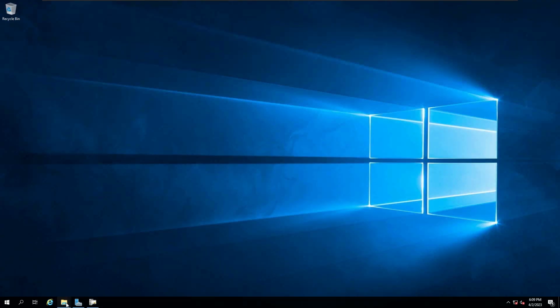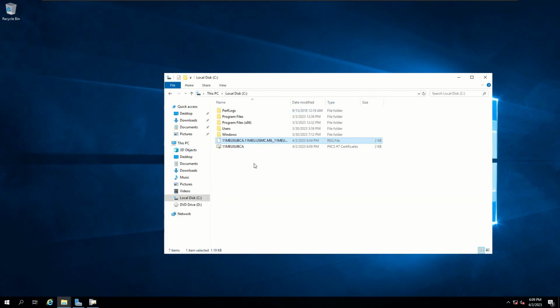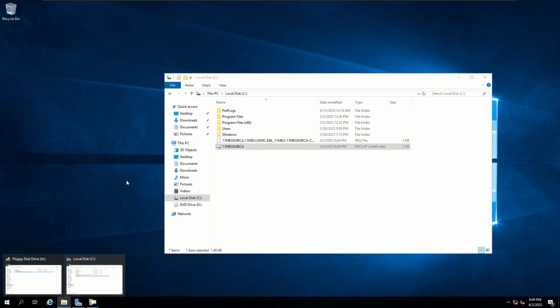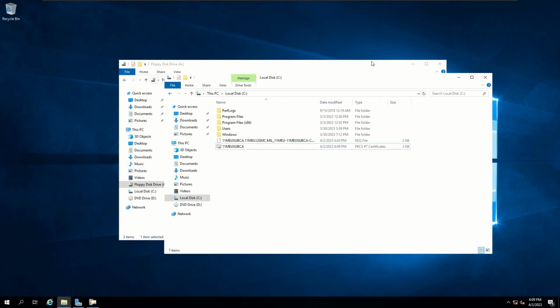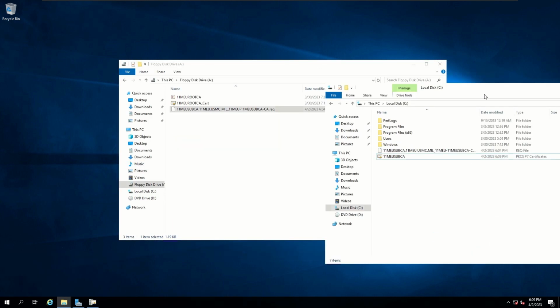And let's open up our File Explorer again to our C drive, and then we see that certificate in there that we just exported. So now let's copy that back over to our floppy disk so we can send it over to our SUBCA.